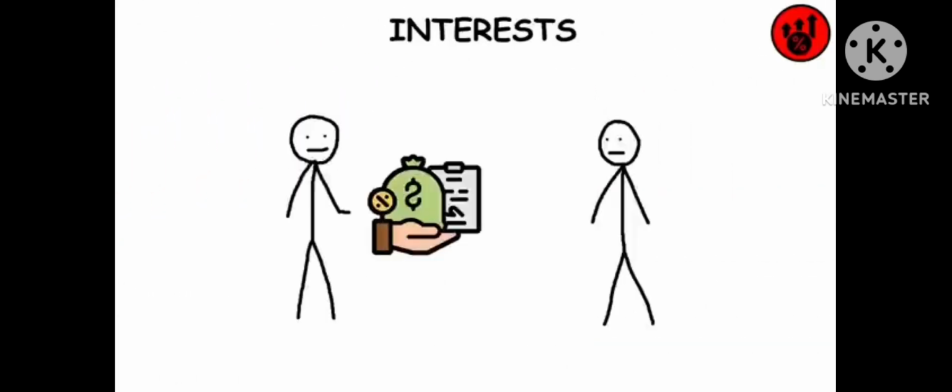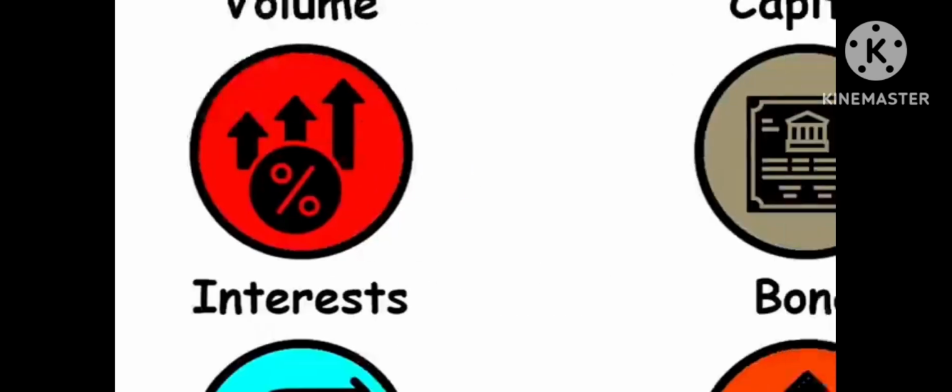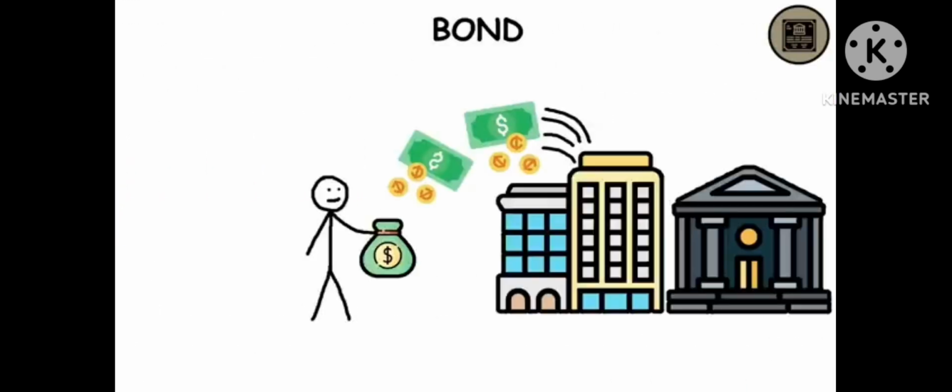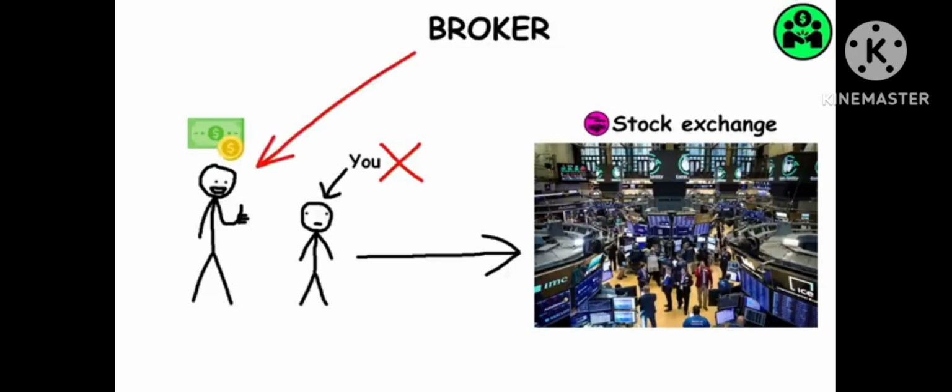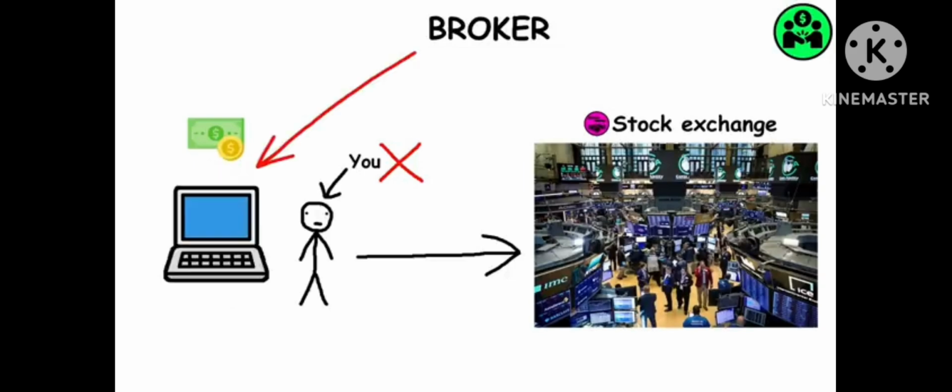Interest. When you get or give a loan, the one who is lending the cash usually wants more cash than what he initially lent. The extra cash that has to be given is called interest. Bond. When an investor gives a loan to a company or a government, the investor earns through interest. Security. Tradable financial instruments such as stocks and bonds. Broker. Since you can't directly go to the stock exchanges to buy stocks, someone will do it for you, usually for a fee. This is called a broker. Nowadays, they are mostly online platforms.